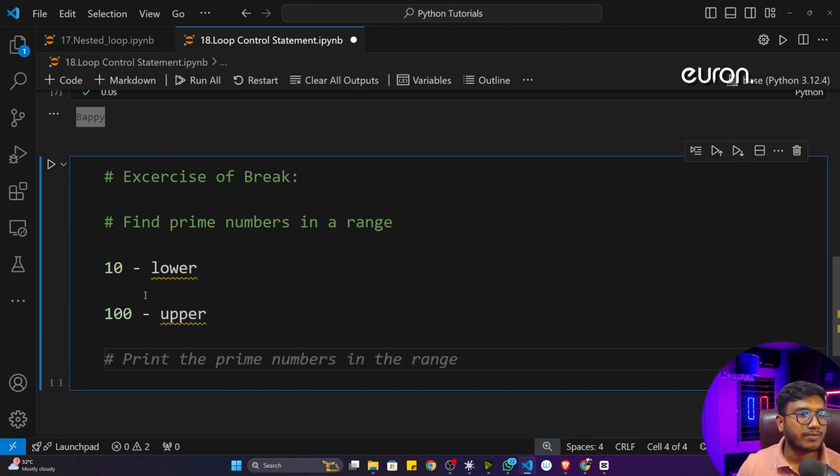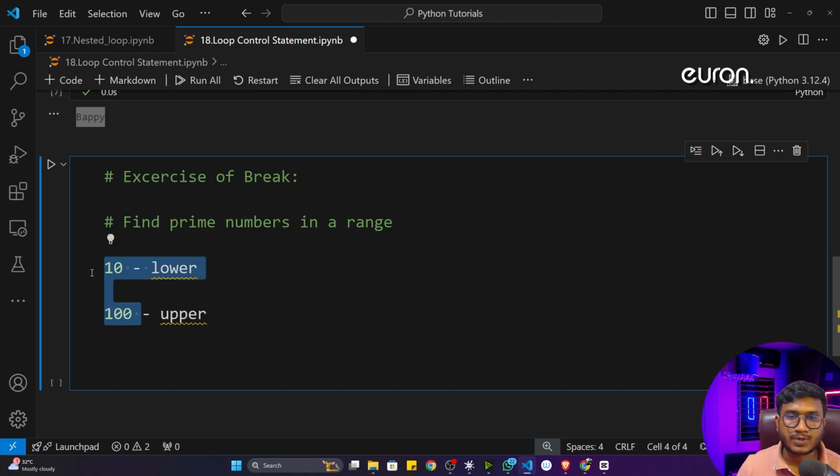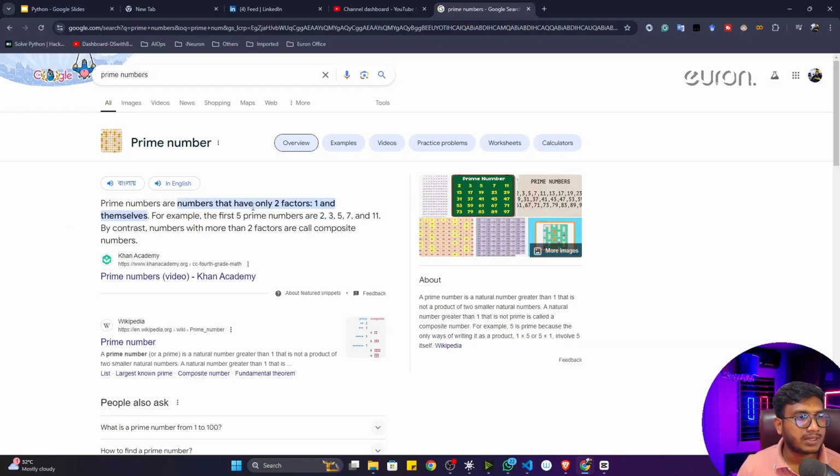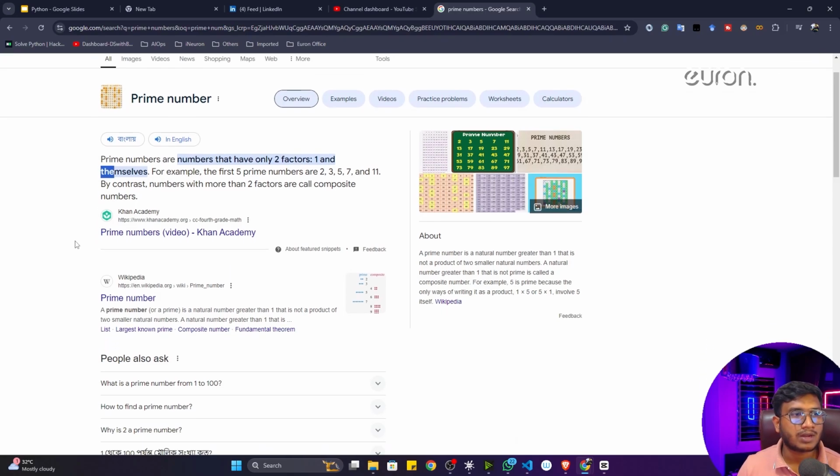Now what we have to do, we have to find the prime numbers in between this particular range. And what is a prime number, guys? If you don't know, prime numbers are numbers that only have two factors, 1 and themselves. That means you can only divide that particular number by 1 and that number itself. Apart from that, if you're dividing that number and you get the modulus equal to 0, that means the remainder is 0, so this is not a prime number. I think you know what a prime number is.